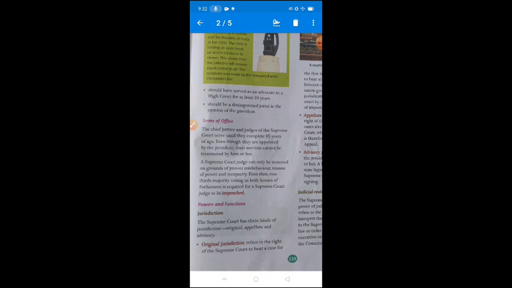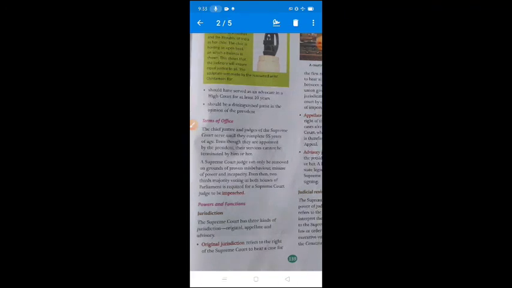If the Parliament passes 2/3 majority through the voting in both Houses of the Parliament, then impeachment is passed and the judges of the Supreme Court are removed from their post before their expiry term. Okay, but the normal term, how many years? Until the complete age of 65 years.